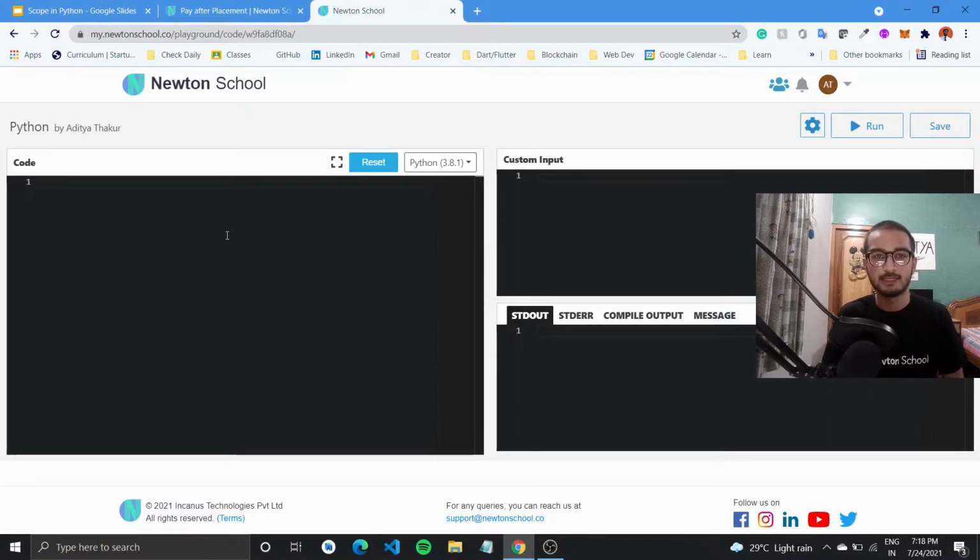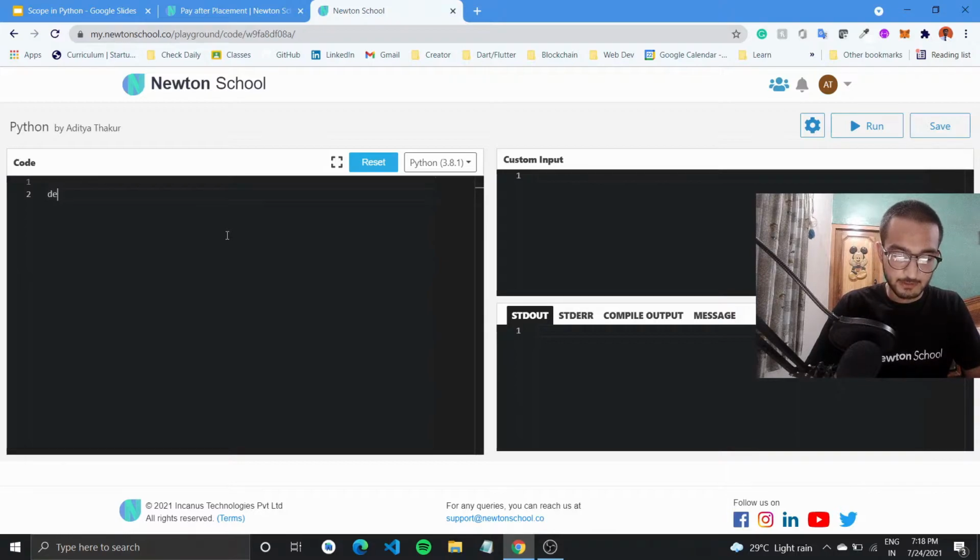What we are doing today is talking about scope. First, we'll talk about local scope in Python. A variable created inside a function is only available inside that particular function. I'll quickly create a new function. Let me say def, and name it new_function. It will have empty brackets since we are not using any parameters for now. I can create a variable a inside this with a value like 600, then go to the next line and print out this variable, print a.